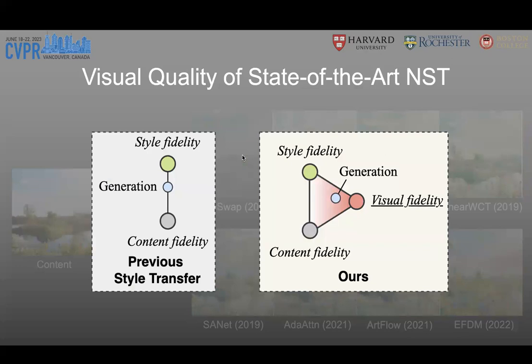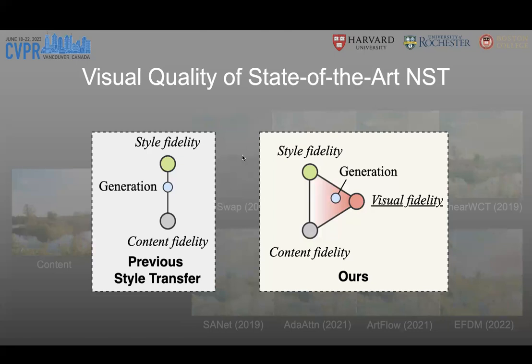This is because previous style transfer methods only consider two fidelity terms as their training and evaluation criteria. The first term is the content fidelity. It ensures the generation preserves the content information in the content image. The second term is the style fidelity.